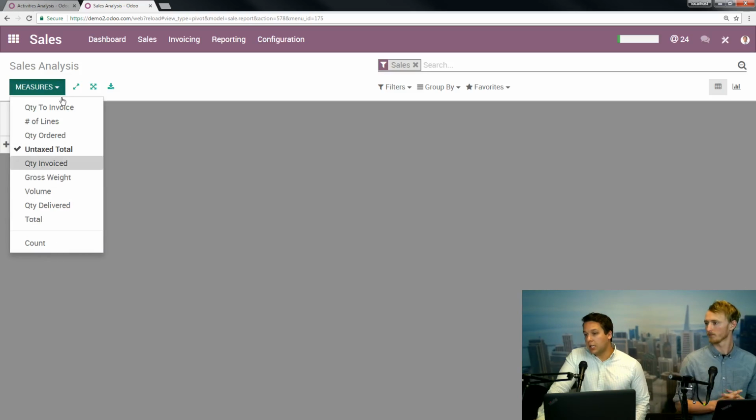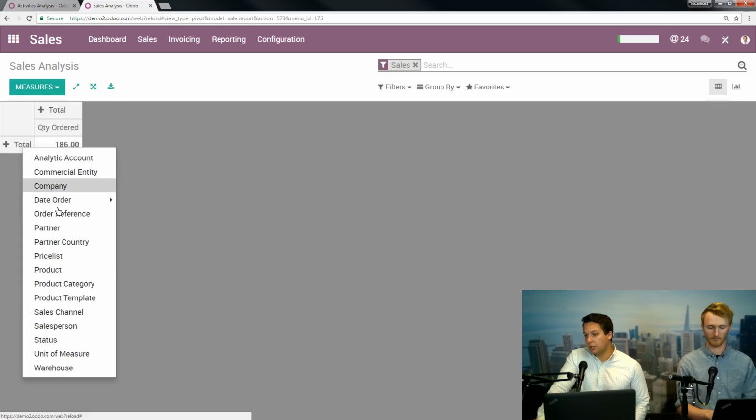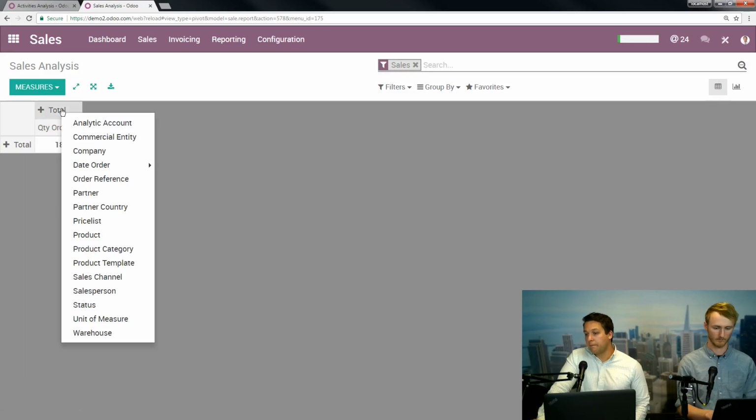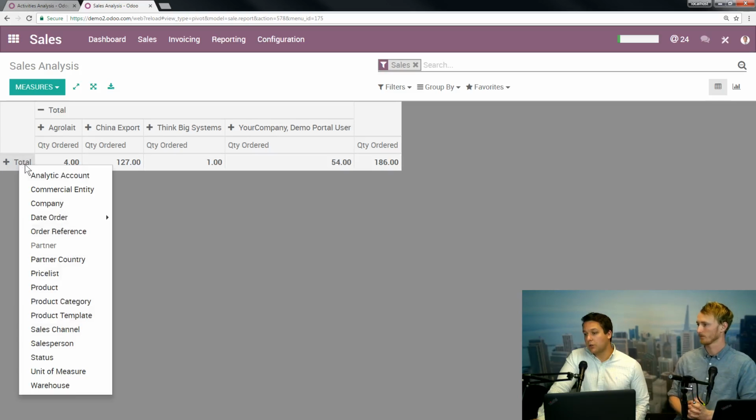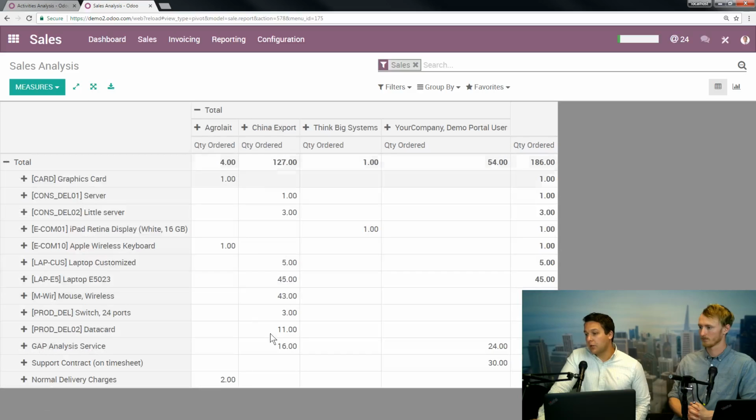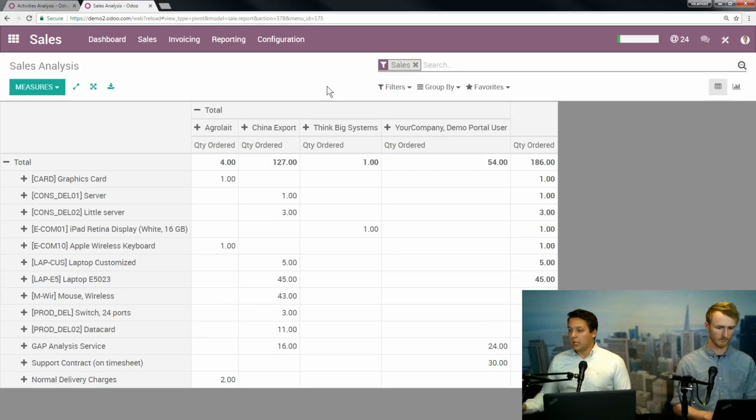And then here is what overall the numbers that we're looking at. So right now it's under untaxed total. We can go to quantity ordered if you're not worried about the money and you really want to just see how much product we're shipping. We can again do it by partner. And let's say we do it by product, and you can get a very quick look of how many units of whatever product I am moving out the door. So really, really useful. And again, all these can be favorited.